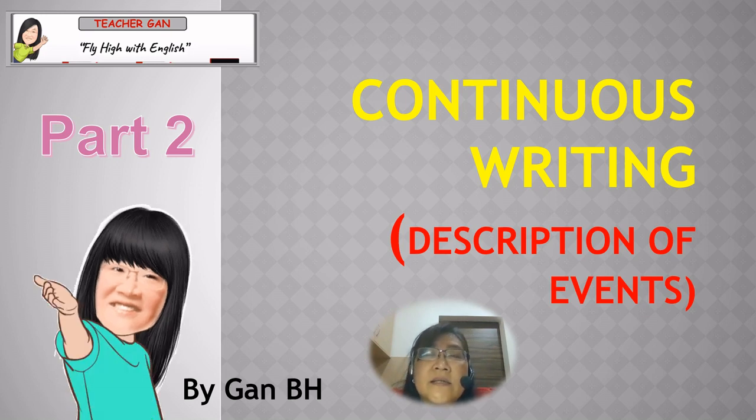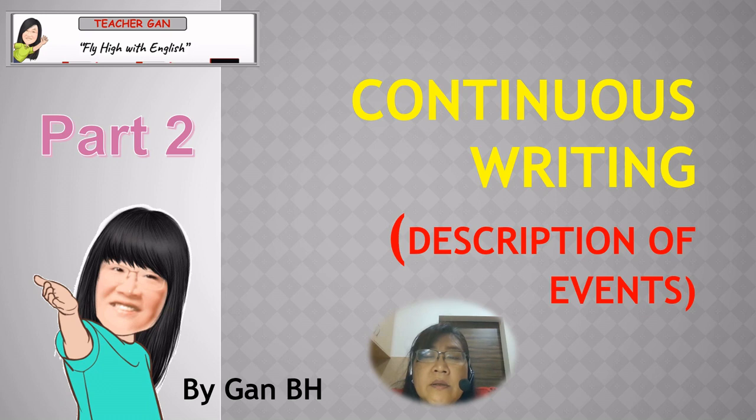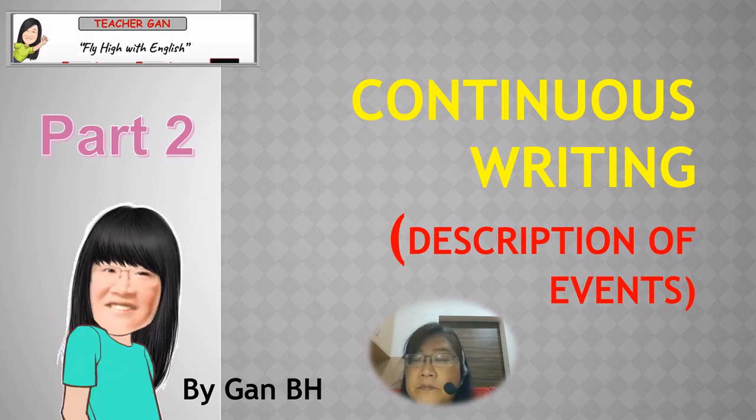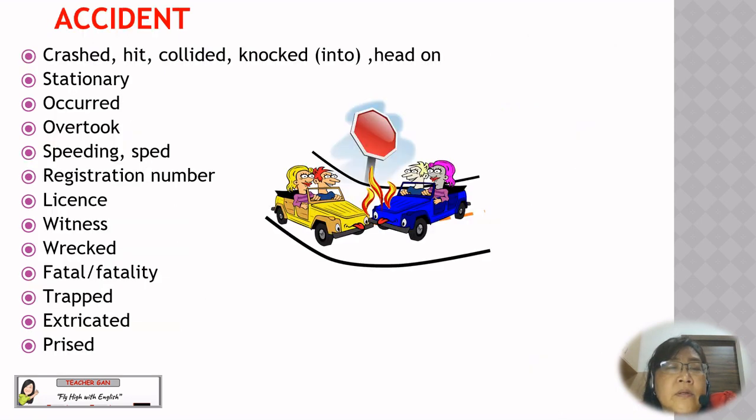This is another lesson for continuous writing, and the topic is on description of events. In this video, we are going to look at events which are sad or unhappy, or we call them incidents. We have, for example, fire, flood, robbery, accidents, landslide, snatch theft, and drowning. So, for example, we have accidents. There are vocabulary lists for all the events.